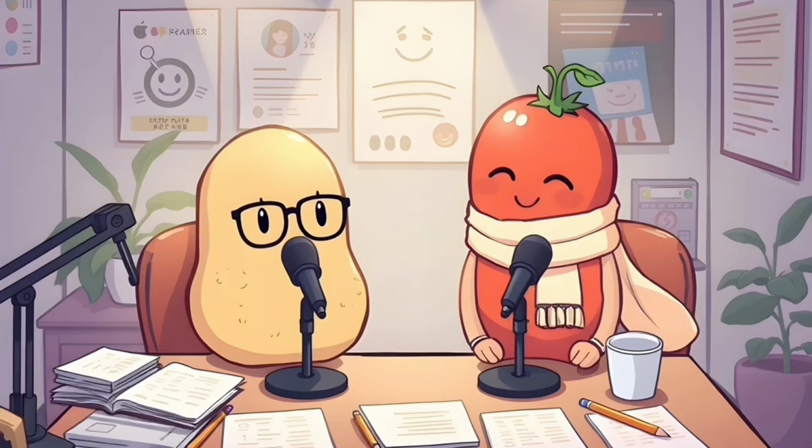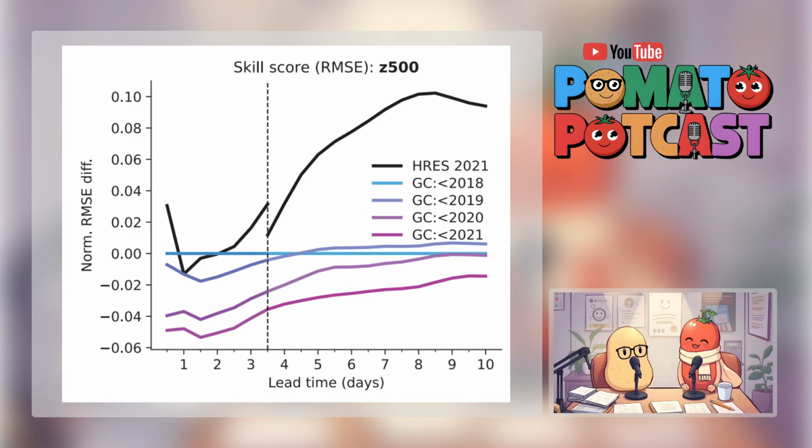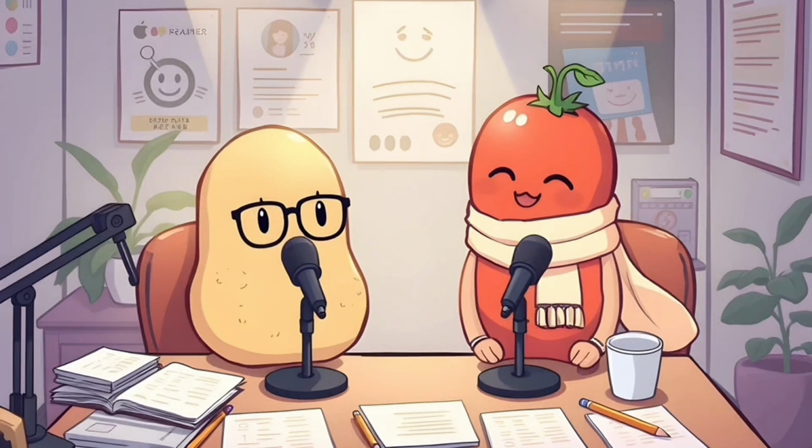Another thing we touched on earlier was GraphCast's ability to adapt and learn from new data. Right. And this adaptability is what makes it so powerful, especially in the context of a changing climate. Absolutely. As weather patterns shift and evolve, it's essential to have a forecasting model that can keep up. And GraphCast does just that. It can be periodically retrained with the latest weather data to ensure its predictions remain accurate. It's like giving it a refresher course, so it stays on top of its game. Exactly. The research showed that retraining GraphCast with data up to 2020 significantly improved its accuracy in 2021, which really highlights the importance of keeping the model updated. It's like having a forecasting model that's constantly learning and evolving, getting better and better over time.